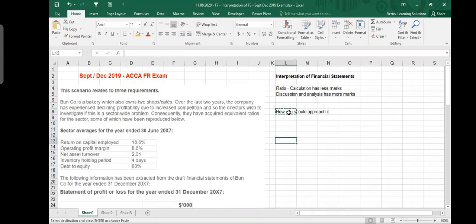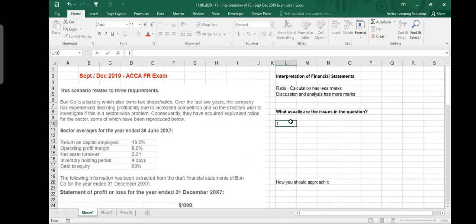First we need to understand that when you get a ratio analysis question, what usually they give you and what they expect from you. They can give you financial statements of one company in comparison to another company, so company to company comparison is possible.